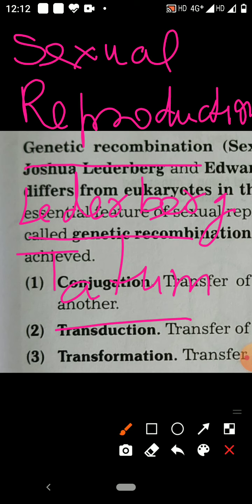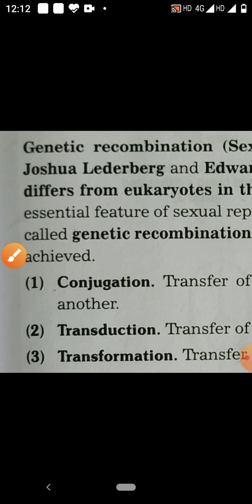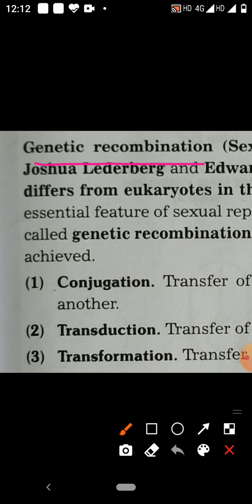Sexual reproduction in bacteria differs from eukaryotes. In bacteria, there is no formation of gametes. Cell fusion does not occur. Then how does sexual reproduction in bacteria occur? By genetic recombination.